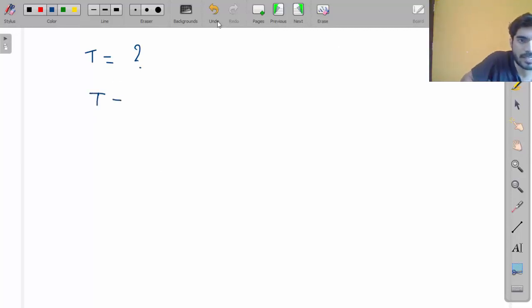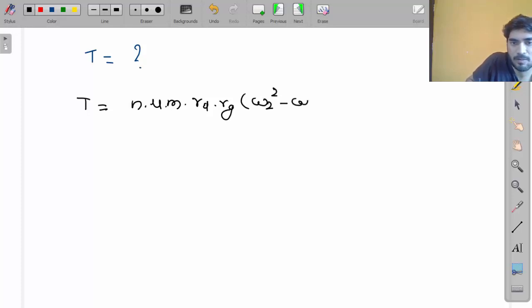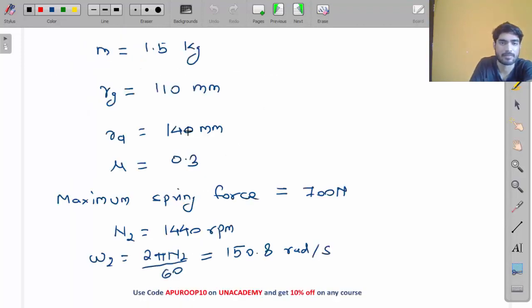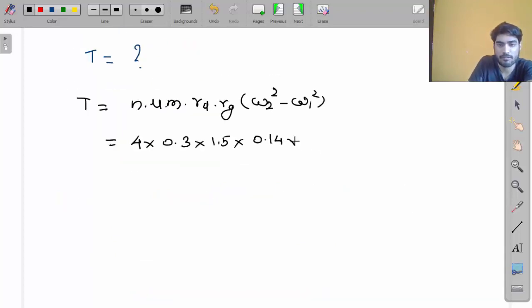The equation of torque is this. T equals N into mu into M into Rd into Rg into omega 2 square minus omega 1 square. I told you, very easy to remember. Just multiply everything in omega 2 square minus omega 1 square. Put the value of N: 4 number of shoes. Mu is 0.3. M is 1.5. Rd, radius of drum, 140 mm, so 0.14 meter. Rg is 0.11 meter.